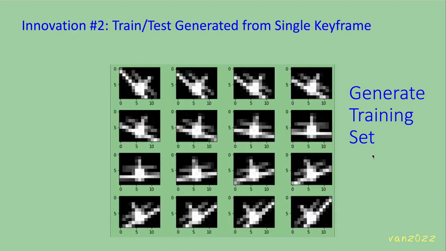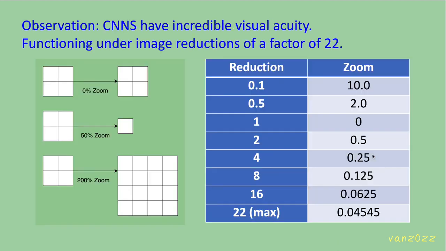The second innovation is that the train and test sets can be generated by the forward-affine transform of a single keyframe. One thing we notice when doing this image processing is that CNNs have incredible visual acuity. In the absence of noise, which we will add in a moment, the CNN tolerates an image reduction factor of 22. That is, a 22-fold reduction in the amount of information that the CNN must process, so it can run faster and requires 22-fold fewer neurons in each of the deep layers.